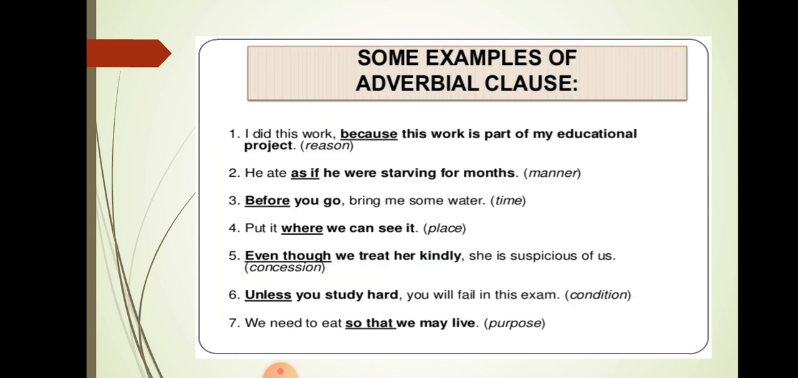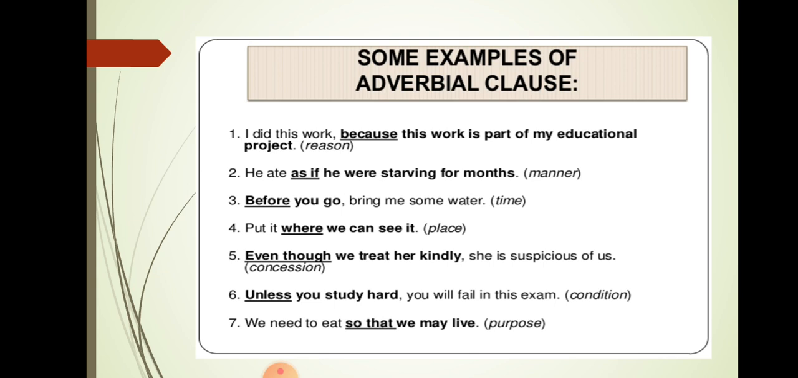Now more examples of adverbial clauses you see. I did this work because this work is part of my educational project. Now, the underlined or bold part is an adverbial clause of reason. It's telling us the reason why I did this work. He ate as if he were starving for months. Now it's manner, how he ate. It's an adverbial clause of manner. Before you go, bring me some water. Time. Put it where we can see it. Place. Even though we treat her kindly, she's suspicious of us. Now it is concession. Unless you study hard, you will fail in this examination.